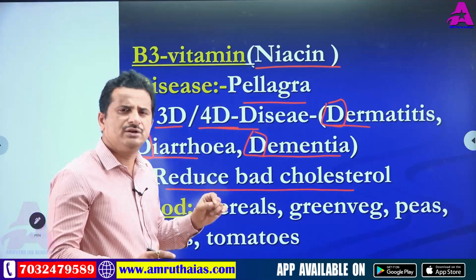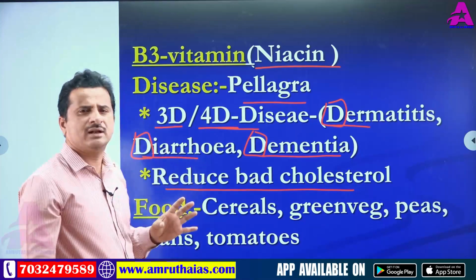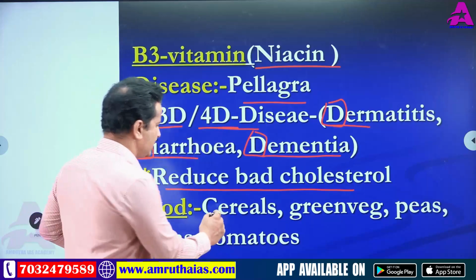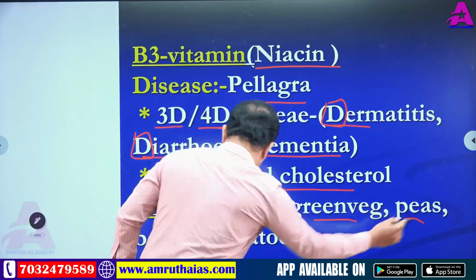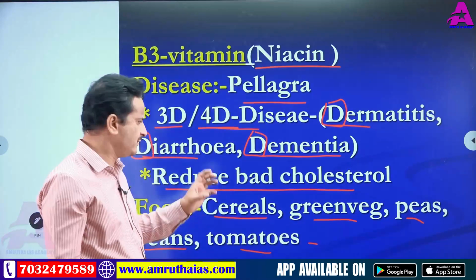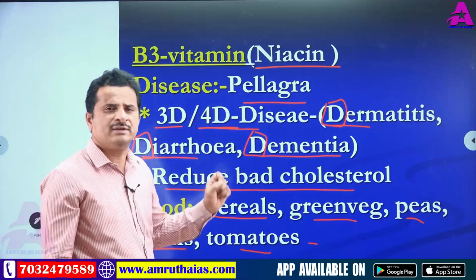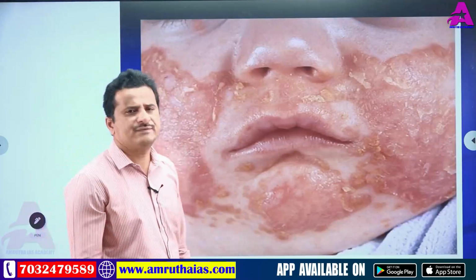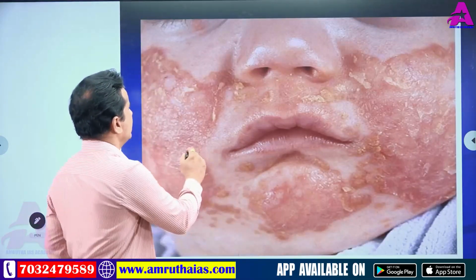Vitamin B3 reduces bad cholesterol in our body. Available food materials for vitamin B3 are cereals, green vegetables, peas and beans, tomatoes, etc. So fruits, vegetables, cereals, and green vegetables mainly contain this vitamin B3. You see, pellagra means rough skin, as I already told you. How does the skin become rough?